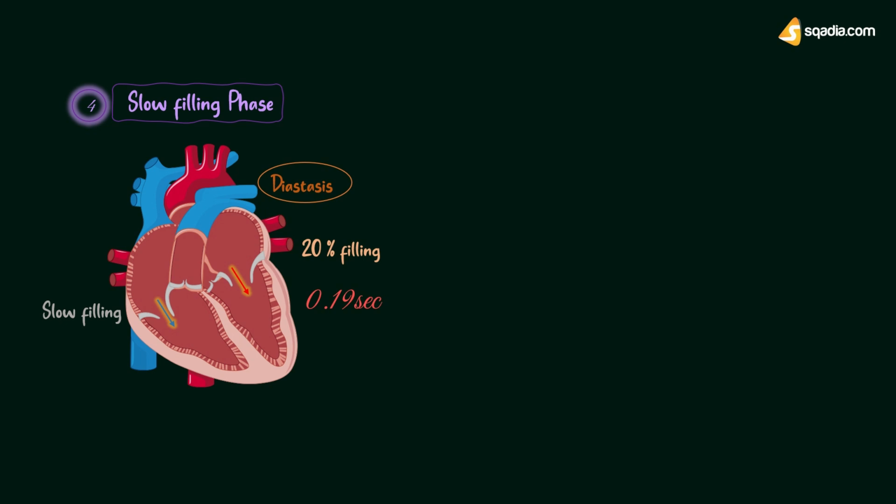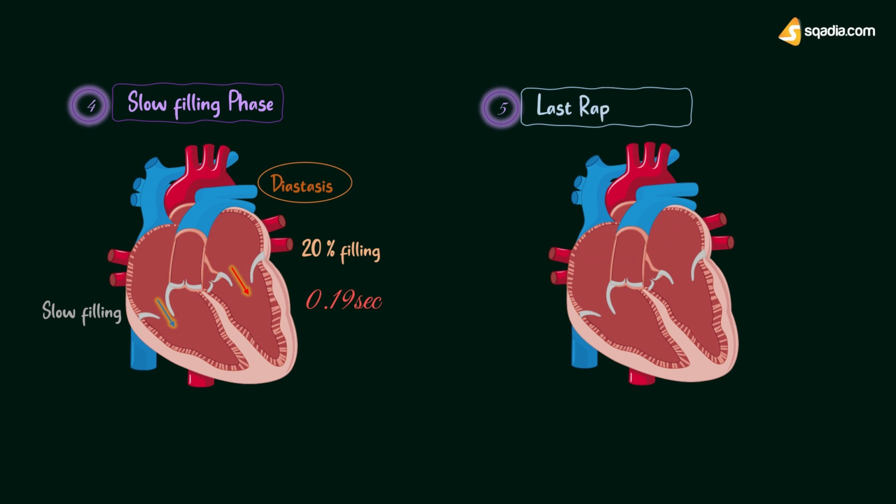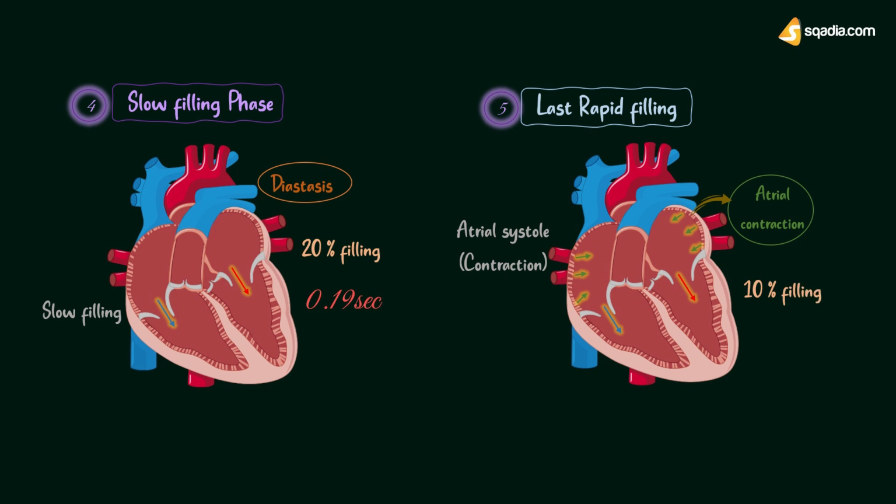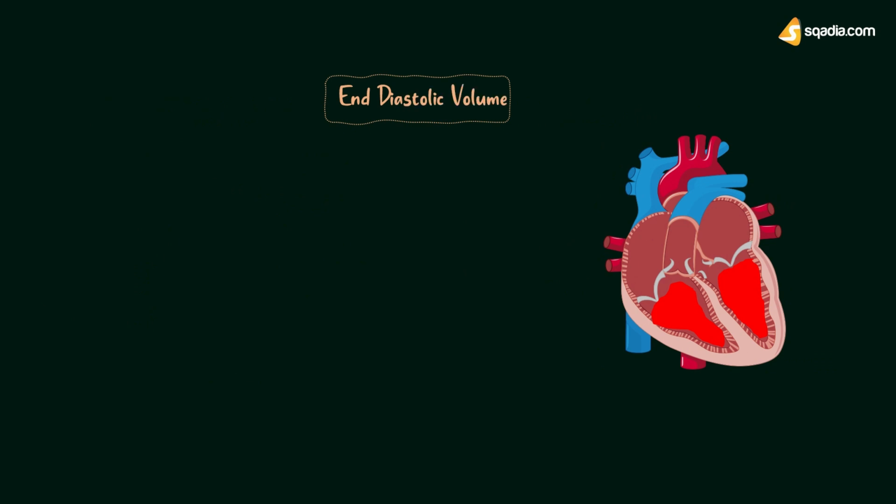Now the last phase of ventricular diastole is last rapid filling. Last rapid filling phase occurs because of atrial systole that starts simultaneously with ventricular diastole. After slow filling period, the atria contract and push a small amount of blood into ventricles. About 10% of ventricular filling takes place during this period. Flow of additional amount of blood into ventricle due to atrial systole is called atrial kick. So this phase is actually same as atrial systole that we explained earlier.